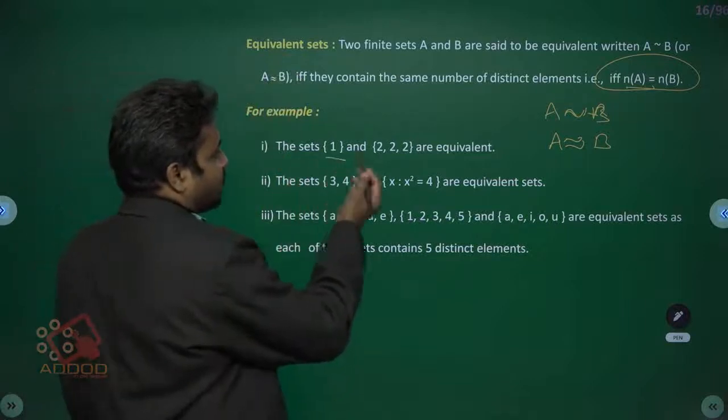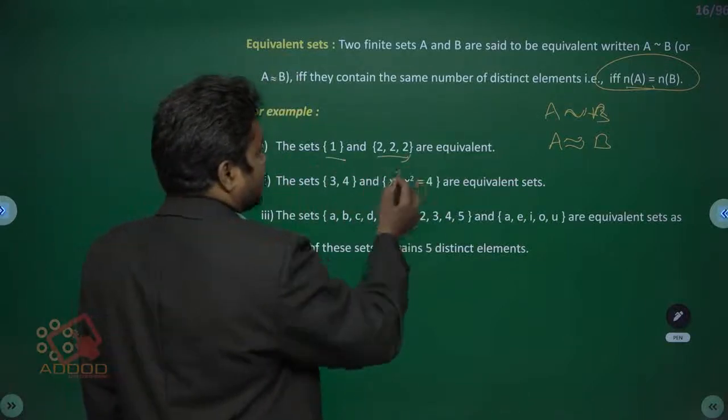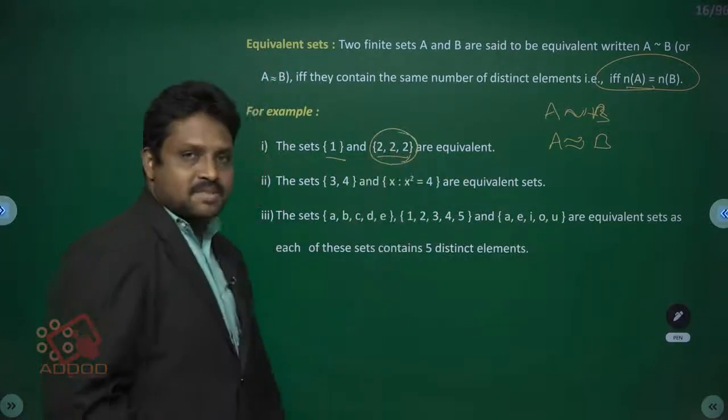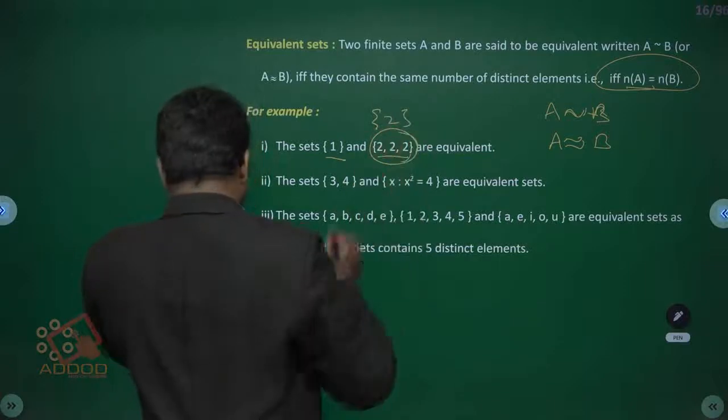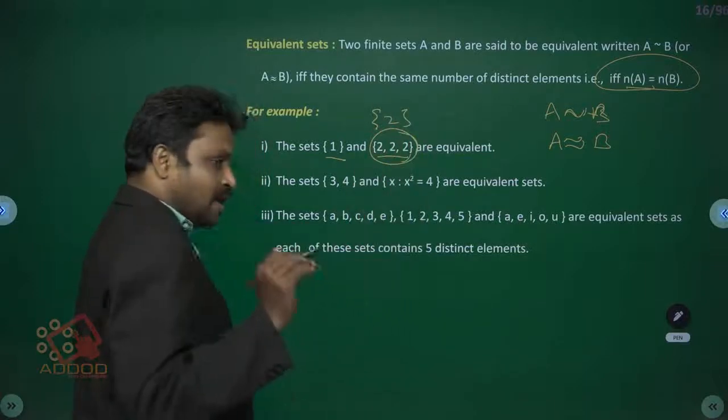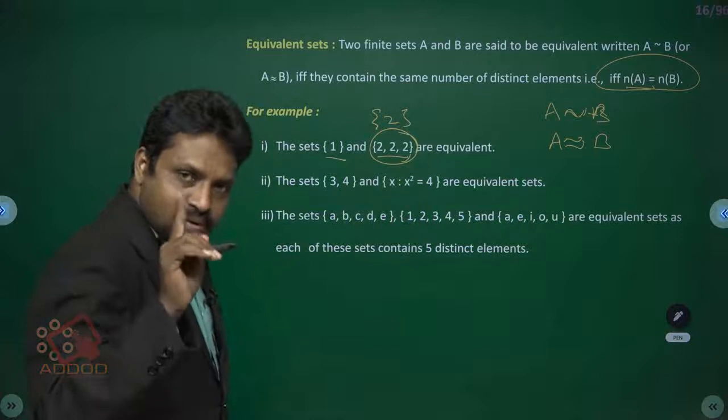Here the sets {1} and {2} are equivalent. If an element is repeated 3 or more times, you should write it only one time.